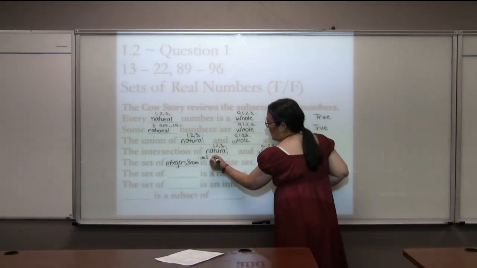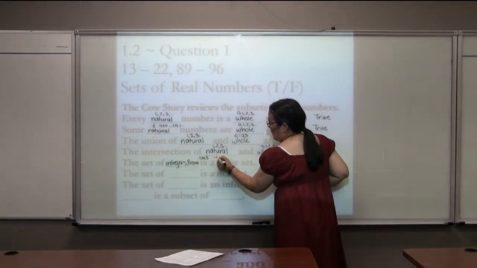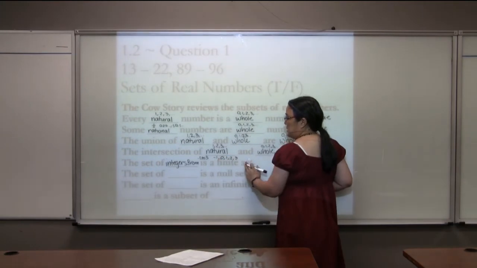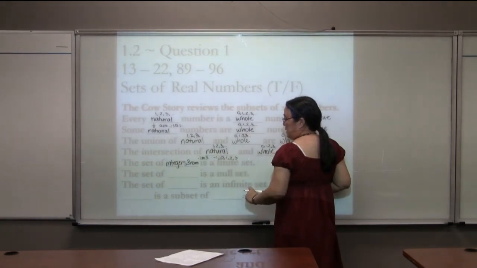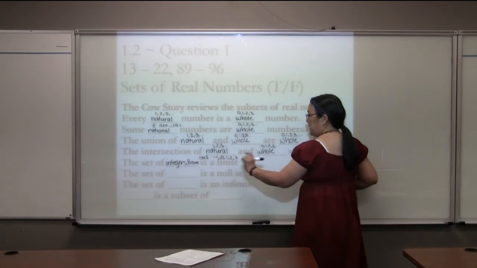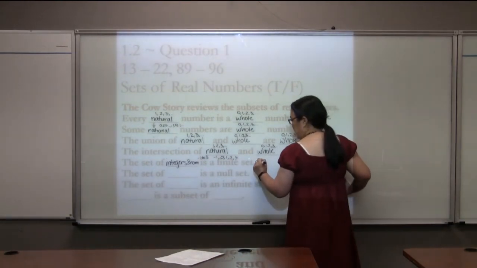So these would be the numbers -1, 0, 1, 2, 3. It would not have the dots at the end because it doesn't continue on. These are integers, meaning they don't have any decimals after them. And it goes from -1 to 3. There's 1, 2, 3, 4, 5. I can count them. It is a finite set. So that is true.